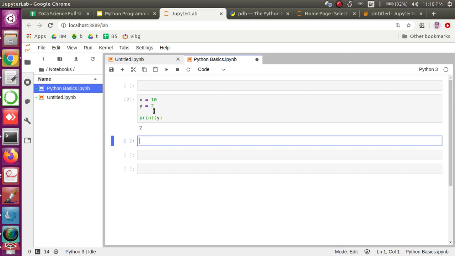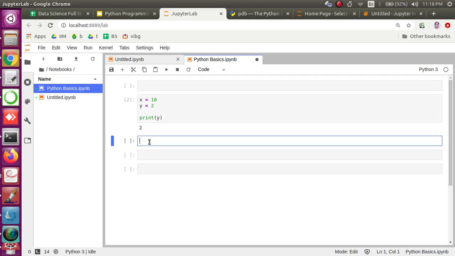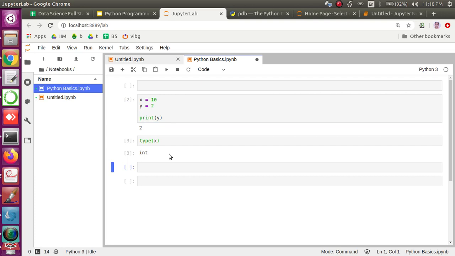Correct? So the best part you might have observed is that in C programming we have to specify the type of the object, but here we don't have to. x is automatically considered an integer object internally by the Python interpreter, because obviously we are assigning an integer number to x.